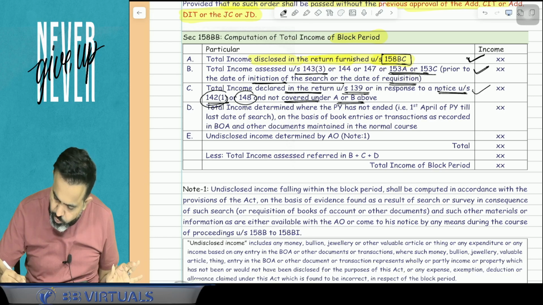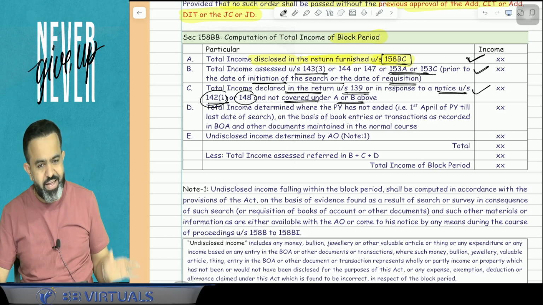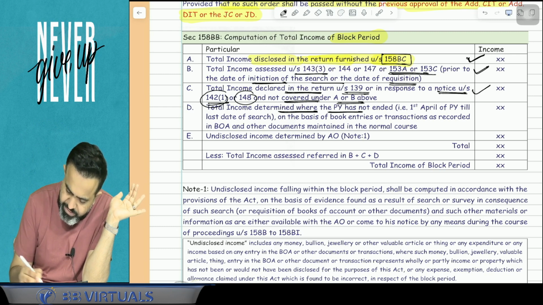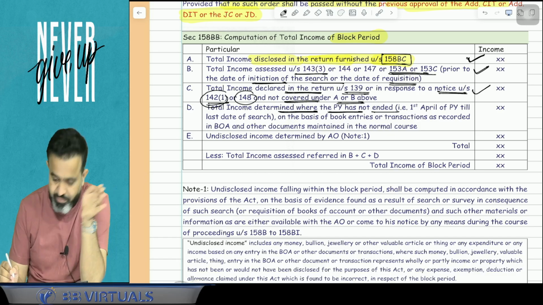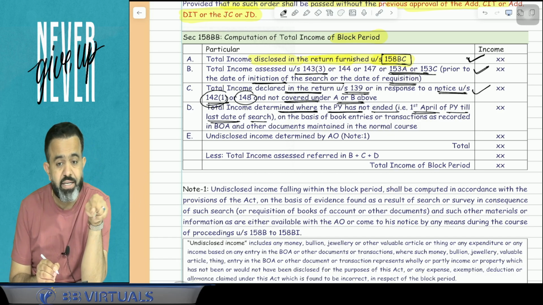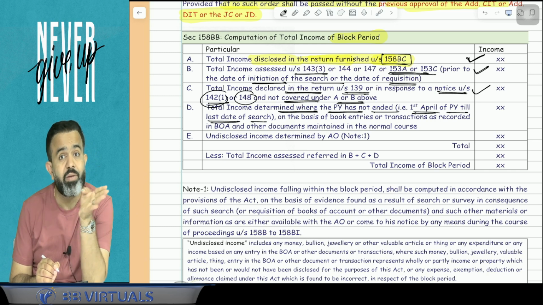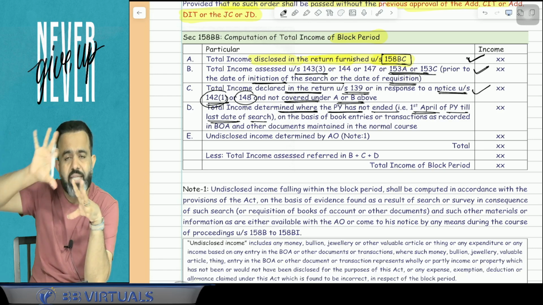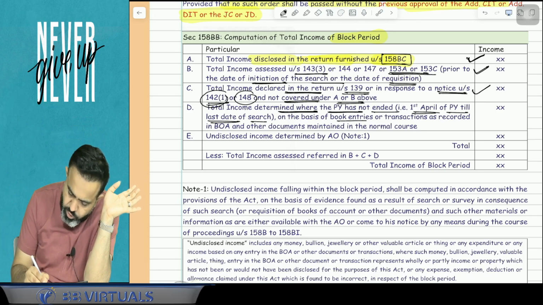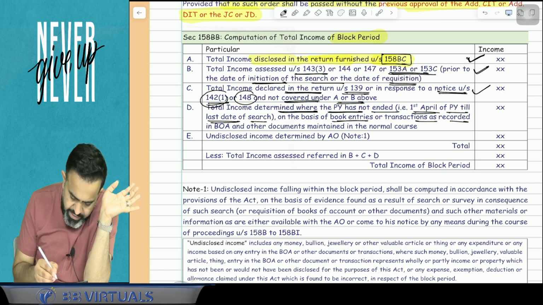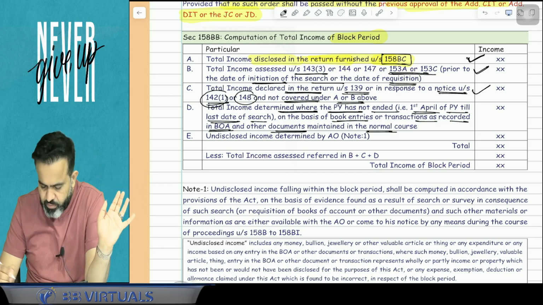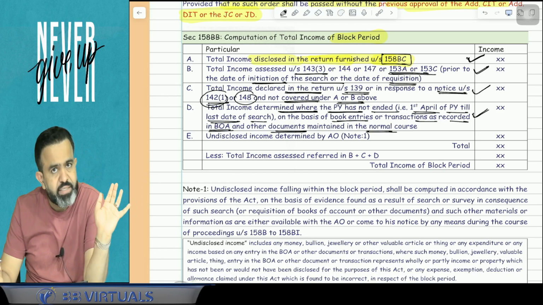So that return income they will also consider here. Now the third is the total income determined where the previous year has not ended. That means from 1st April of the previous year till the last date of the search. Guys, this current year income will be considered as your normal income and that will be assessed with the normal assessment, on the basis of the book entries or transactions as recorded in books of accounts and other documents maintained in the normal course. So this is your current year income.